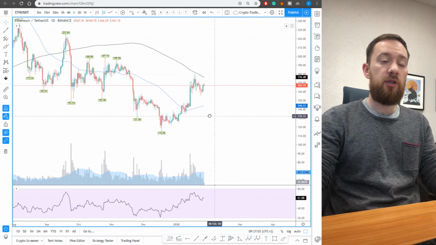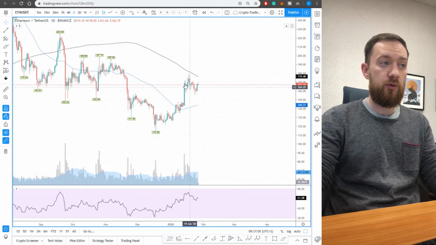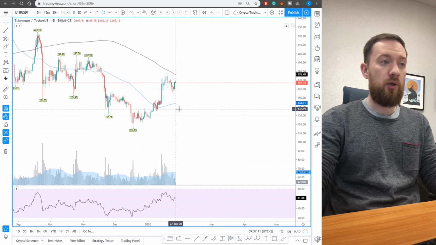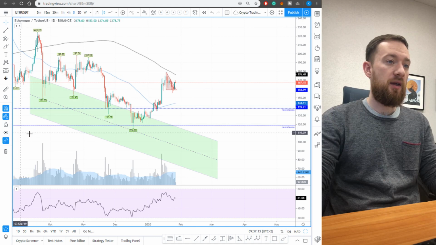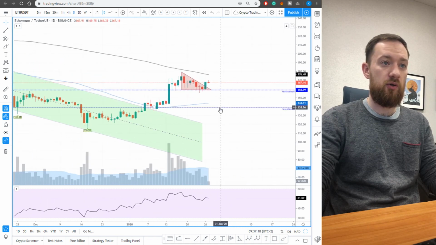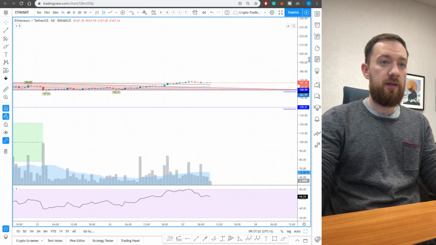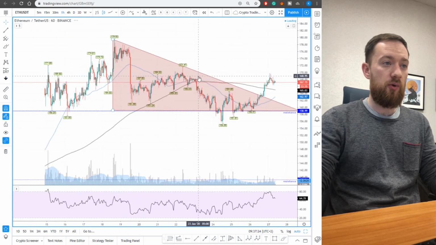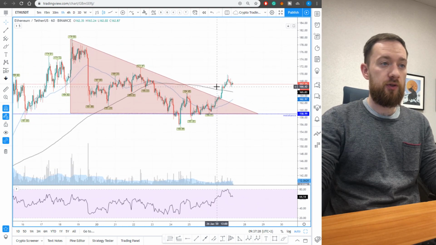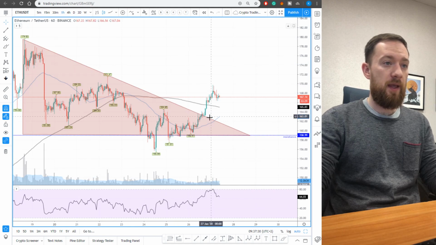A very similar picture over here with Bitcoin. We can see that the 200 MA is acting as a resistance. We can see that the 50 is down below, so we'll start consolidating. And this is actually what we predicted last time. So please watch the previous video if you want to see why we formed this triangle over here. And this is exactly how it was behaving. So we're going into this sort of consolidation, and we broke out of the triangle with a nice volume.